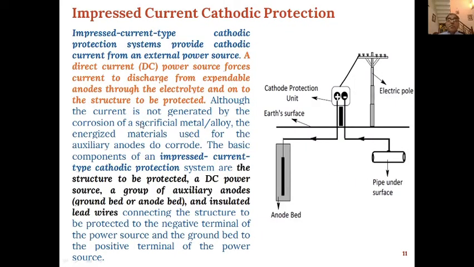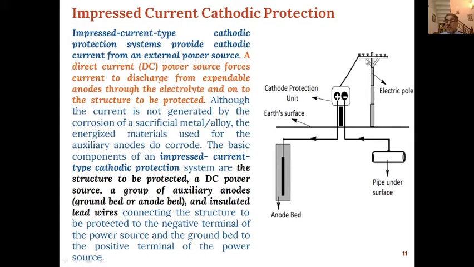Then there is impressed current cathodic protection. In this case, we provide cathodic current from an external power source. A direct current, DC, power source forces the current to discharge from expendable anodes through the electrolyte and onto the structure to be protected.